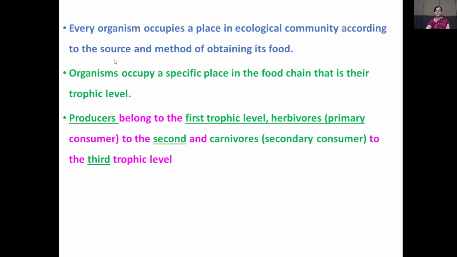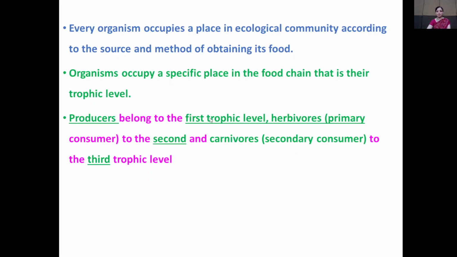Now, every organism occupies a place in the ecological community according to the source and method of obtaining its food. Organisms occupy a specific place in the food chain, that is, a trophic level.